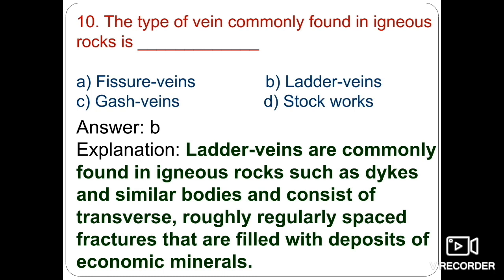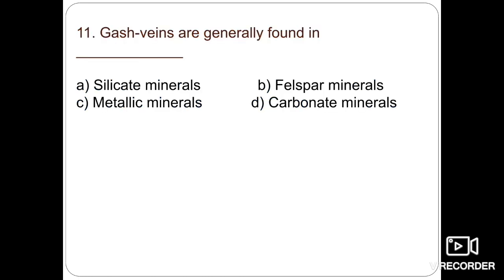The same is written here in the explanation. Ladder veins are commonly found in igneous rocks such as dikes and similar bodies, and consist of transverse, roughly regularly shaped fractures filled with deposits of economic importance. That's why they are known as ladder veins. So the type of vein commonly found in igneous rocks is ladder veins. Option B is the right answer.